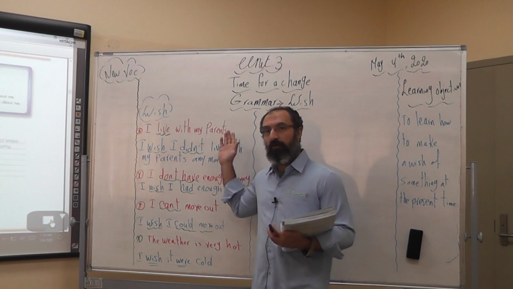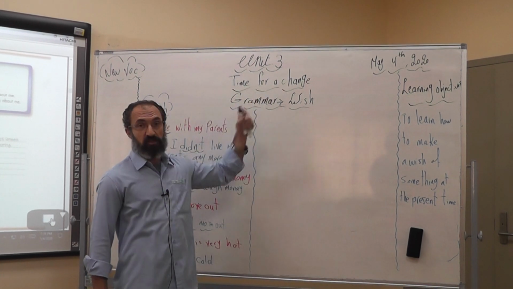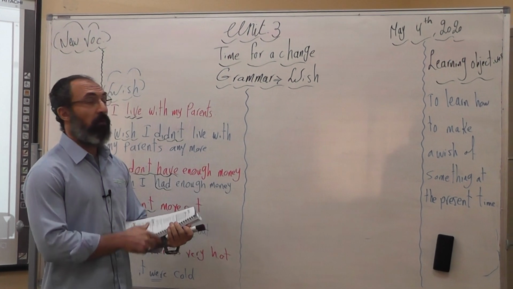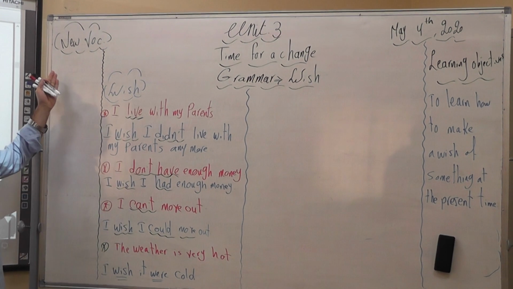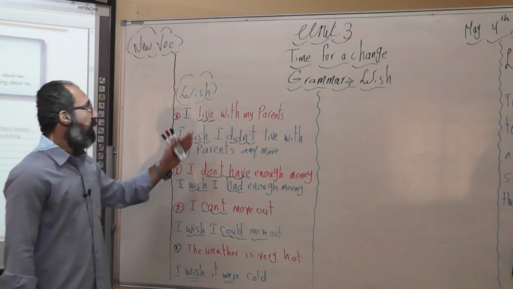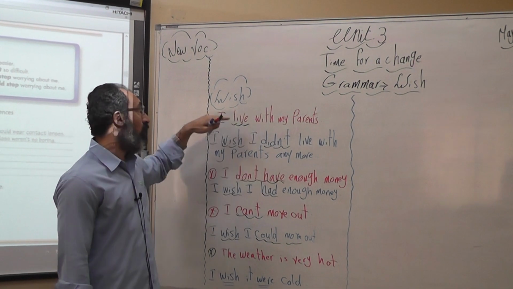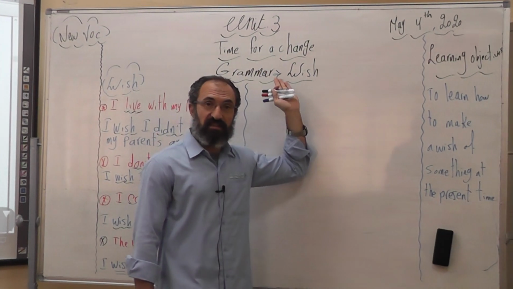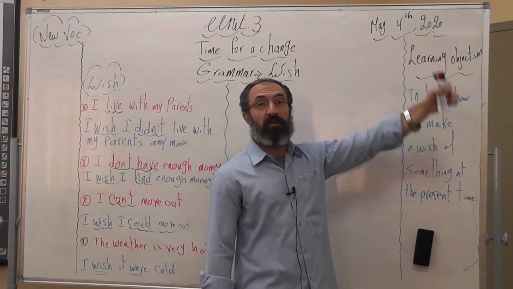As you see on the whiteboard, the title for our lesson is Time for a Change. It's the title of our Unit 3, as you see. Looking at the board, it's divided into some columns. The first column is assigned for the new vocabulary, in case we have some. Here we have the title of our grammatical rule that we are going to handle together, which is wish. Then we have the title, as I have just mentioned, then the date of today, May 4th, 2020.